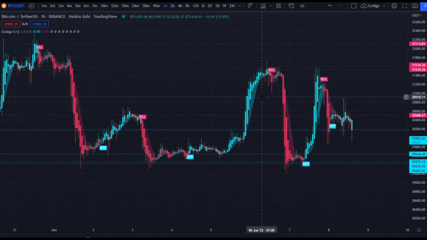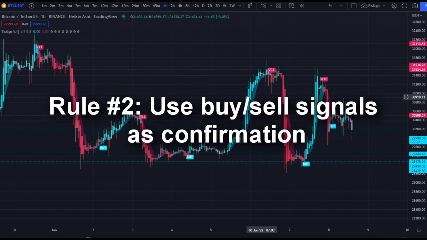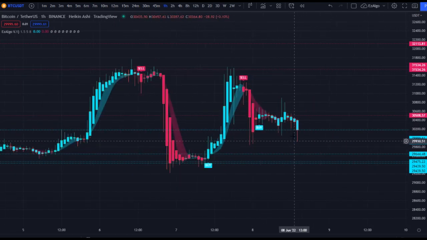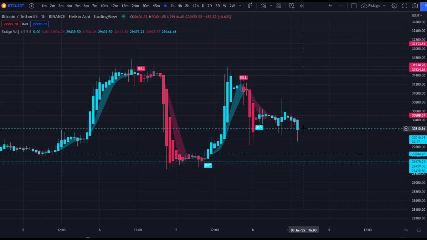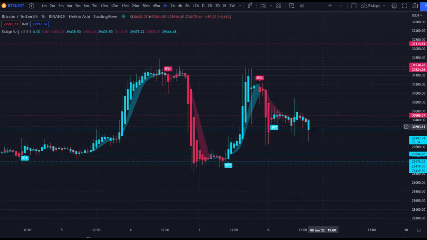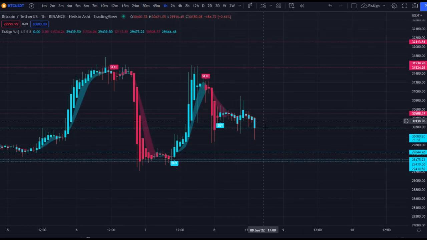And then the second rule is to enter the trade based on the buy sell signal. So as you can see right now, the sell signal is now gone, right? It was flashing, but it didn't confirm. We only enter trades after the buy or sell signal is confirmed. And I've heard a lot of questions, oh, does EzAlgo repaint? No, it doesn't repaint. It might flash on a certain candle, as you can see right here. But after that candle is confirmed, that buy or sell signal will stay there.